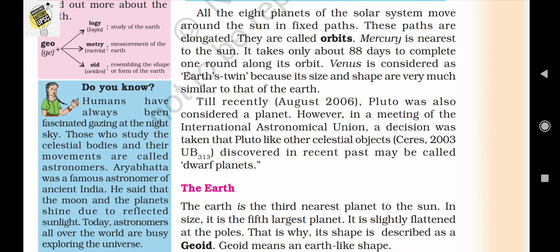Venus is considered as the Earth's twin because its size and shape are very much similar to the Earth. So there are 2 important factors. Which is the planet nearest to the Earth? Mercury is the planet which is nearer to the Earth, and which is the planet known as Earth's twin? Venus is the planet known as Earth's twin.